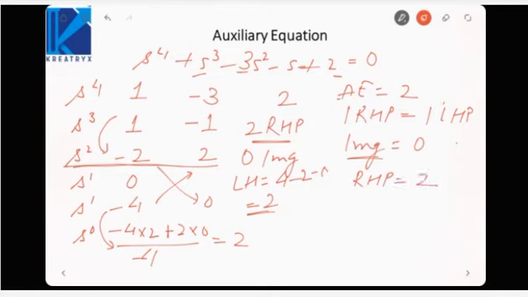That means RHP is equal to 2. LHP is equal to the order of the characteristic equation, that is 4, minus right half minus imaginary, that is 2. So there are two poles in the right half, two in the left half, but one pole from the left half plane is symmetrical to one pole in the right half plane. Two poles are symmetrical about the y axis. Those two poles belong to the auxiliary equation.